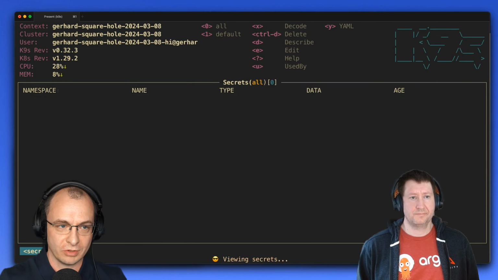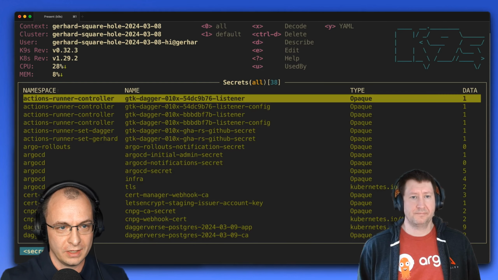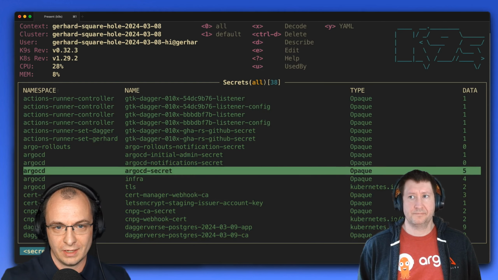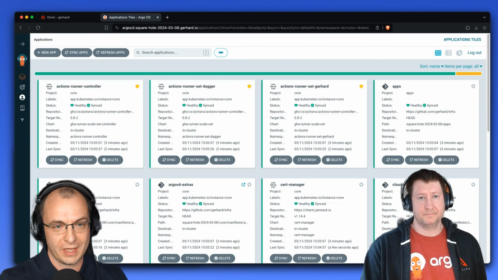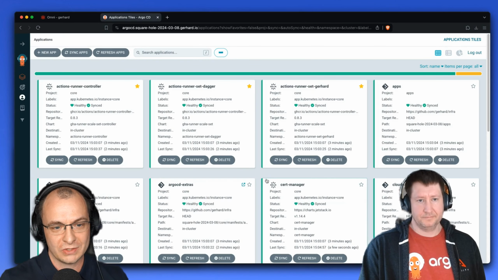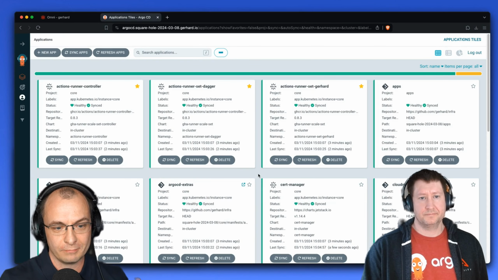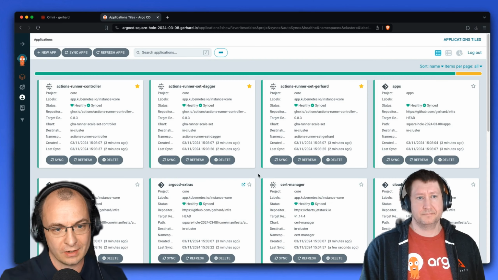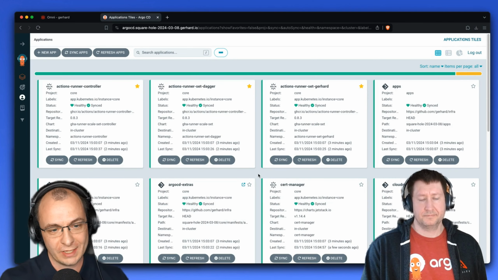Okay, we have to get a secret, obviously, to log in into Argo, the initial admin secret. This is the same view for the applications. It's the same applications that we've seen before in K9s, but this is Argo's view. And this is the UI that Ken was telling us about.